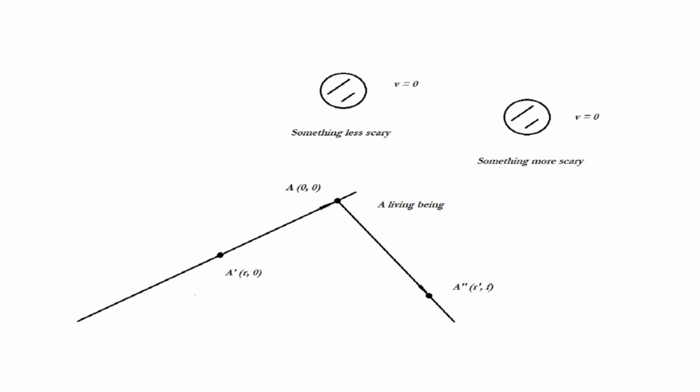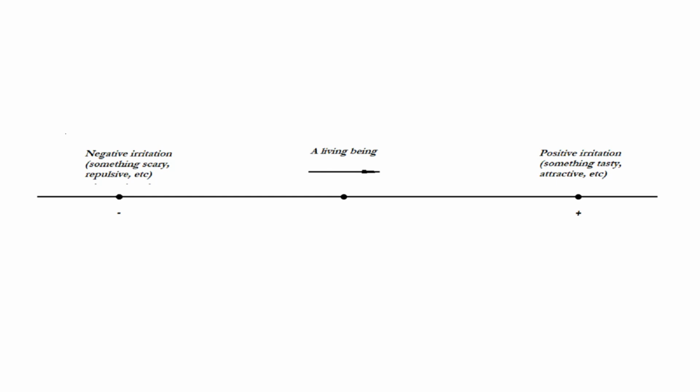The magnitude of the impact is directly proportional to the magnitude of the irritant. The greater the magnitude of the irritant, the greater the magnitude of the impact, but inversely proportional to the distance, the farther the irritant, the smaller the magnitude of the impact. But the effect is different. If in the first case the impact set the quantity of motion, speed, and the direction was set by the irritant by default, because a living being has to move somewhere, then in the second case the irritant additionally changes the direction of movement.